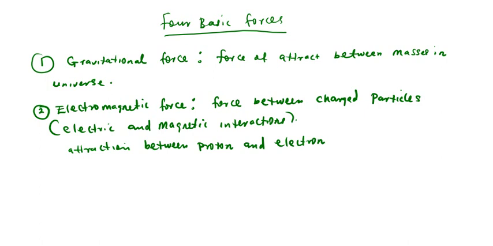Why? Because you know that proton is positively charged and electron is what? Negatively charged. So the attraction between these two particles. You also have sometimes you can still see a magnet sticking to a refrigerator. So these are electromagnetic what? Forces in display.